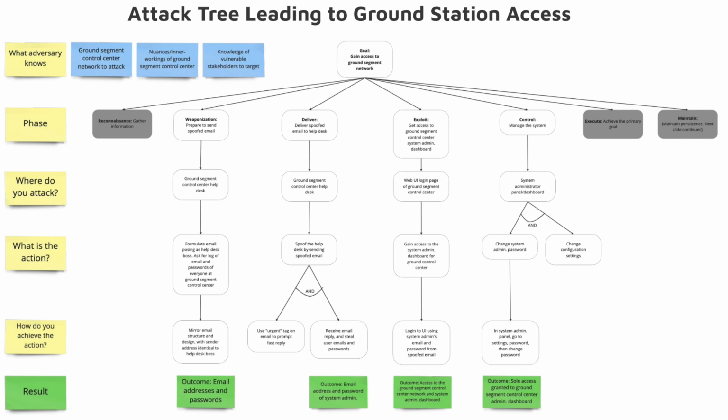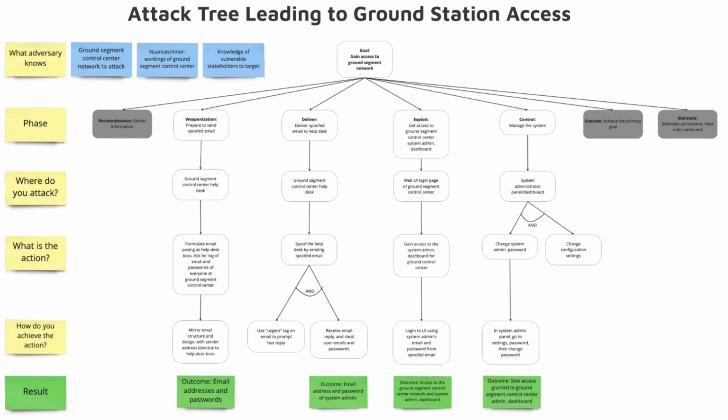And in the initial attack, the adversary sends an email posing as the help desk boss, and sends this email to attempt to create a log of emails and passwords of everyone that currently works at the ground segment control center. So this gave the attacker stolen login credentials required to access internal web portals, enumerate the user segment network, and achieve his goal of gaining access to the ground segment control center network.